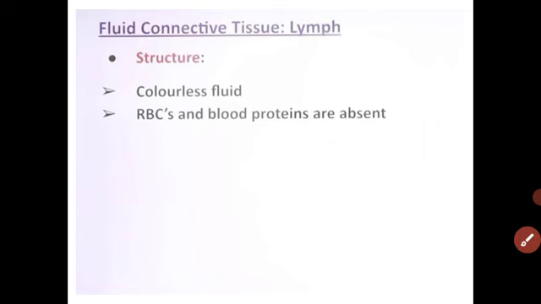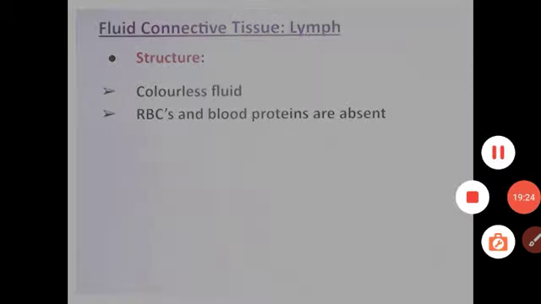Understood student? What is the fluid connective tissue? Our connective tissue topic is over in this video. From the next video I am going to teach you the next tissue, muscular tissue. Thank you student.